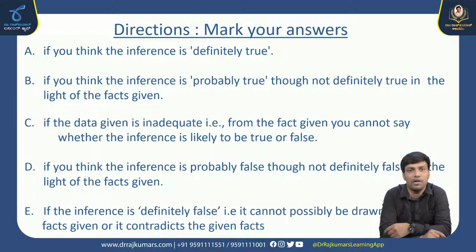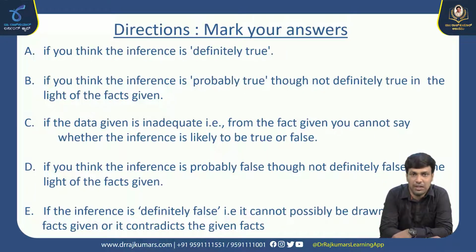In these cases, you need to mark option D. If the inference is definitely false, 100% false, in such a situation, you need to mark your answer as option E. These are the directions for marking your answers.